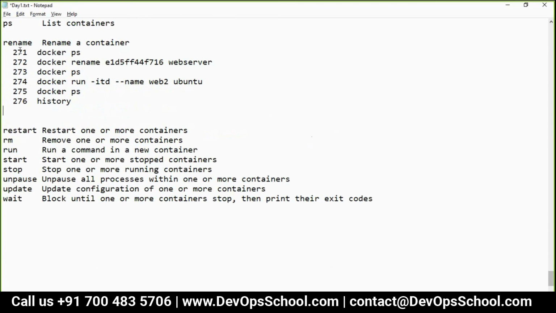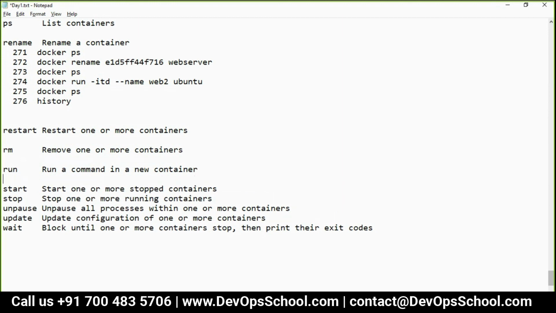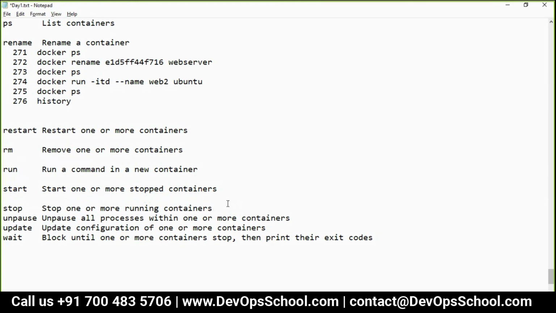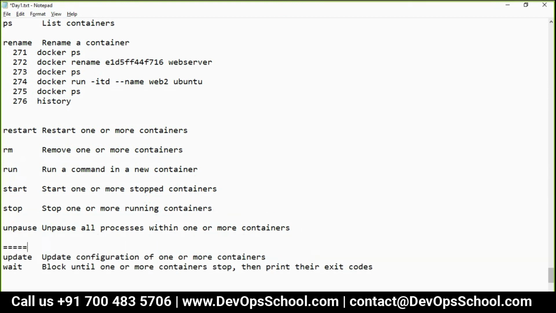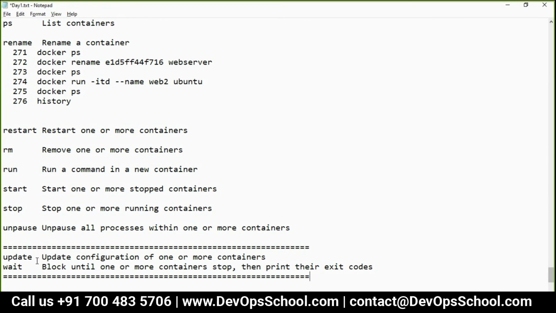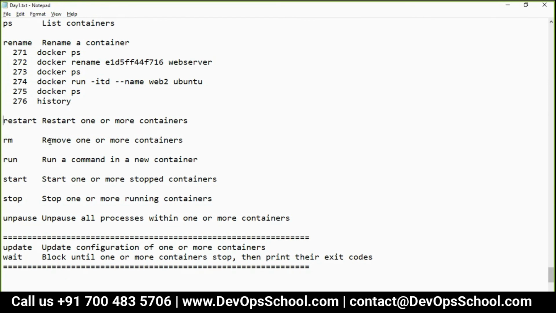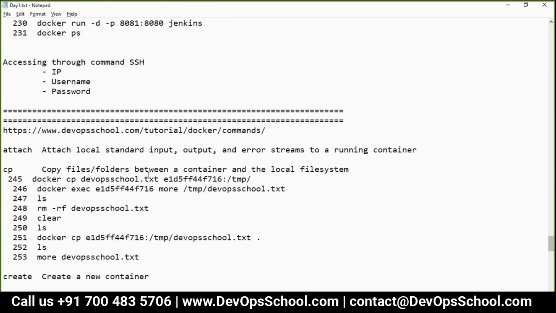Guys, restart is done. RM is done. Run, I have explained it to you. Start, I have explained it to you. Stop, I have explained it to you. Demo also, stop also, unpause it. Now only two things remain: update and wait. This is the assignment I will give to you, because if I show you everything, what about you? You have to do something like that. Okay, so guys, any questions so far on this?